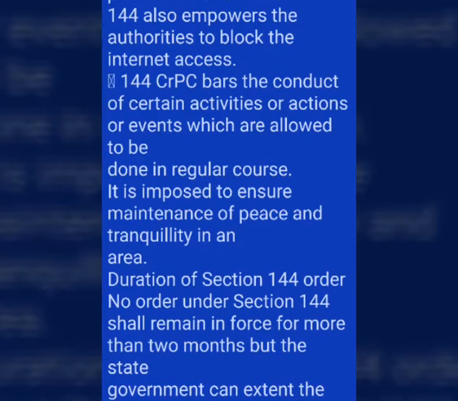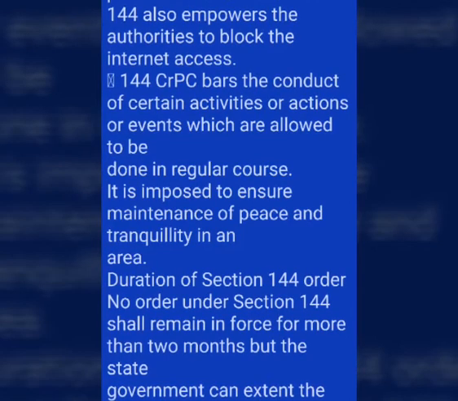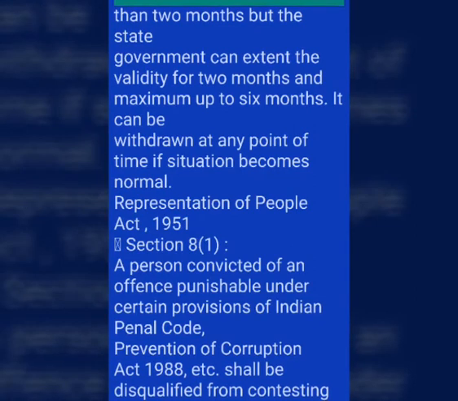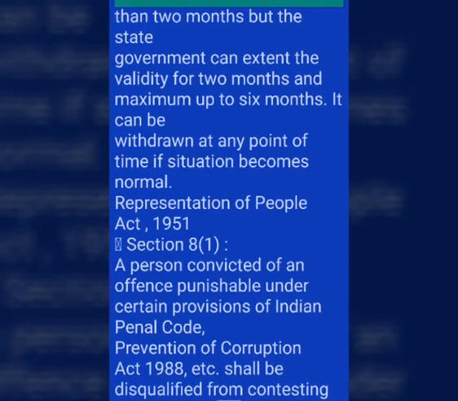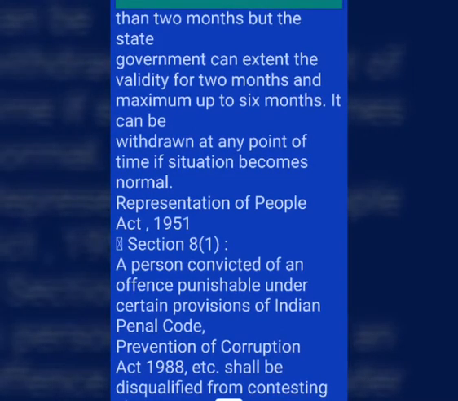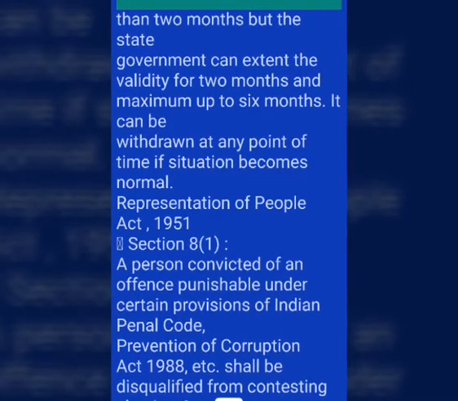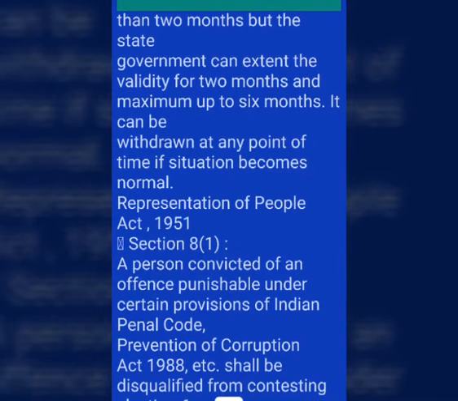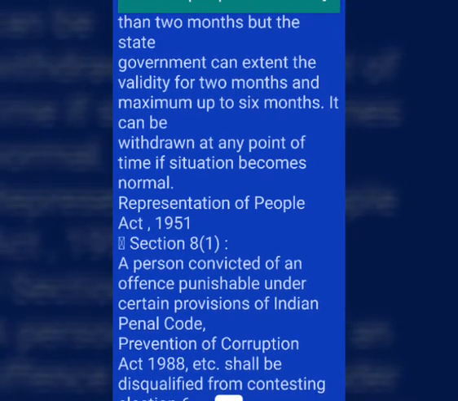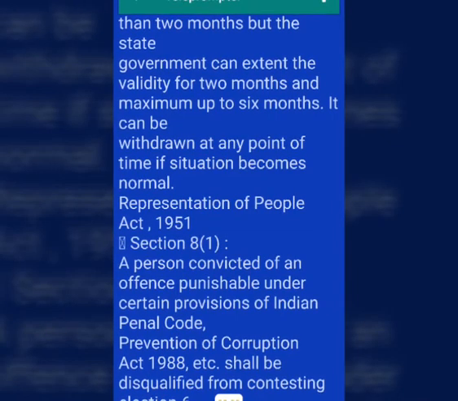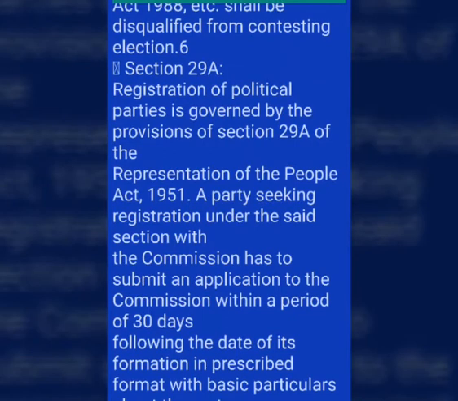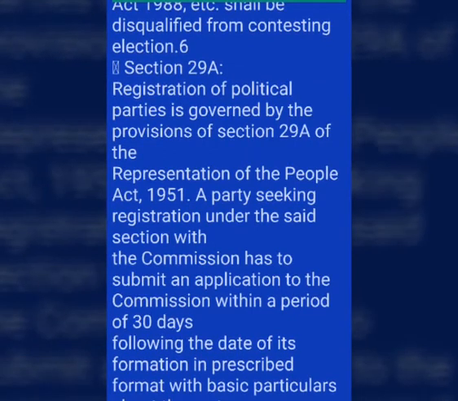144 CrPC bars the conduct of certain activities or actions or events which are allowed to be done in regular course. It is imposed to ensure maintenance of peace and tranquility in an area. Duration of Section 144 order. No order under Section 144 shall remain in force for more than 2 months, but the state government can extend the validity for 2 months and maximum up to 6 months. It can be withdrawn at any point of time if situation becomes normal.